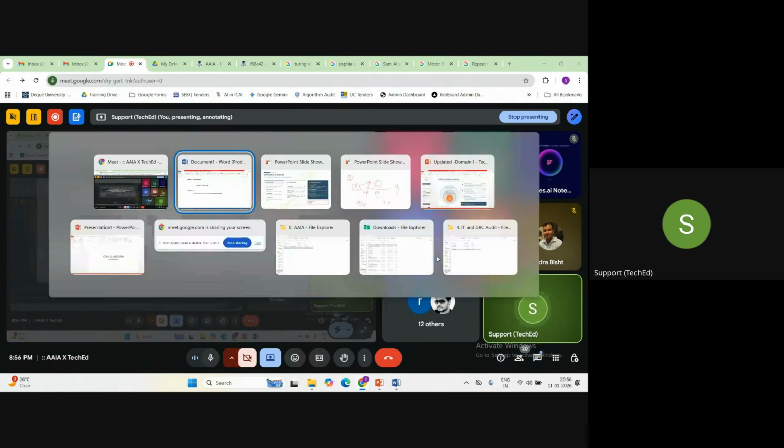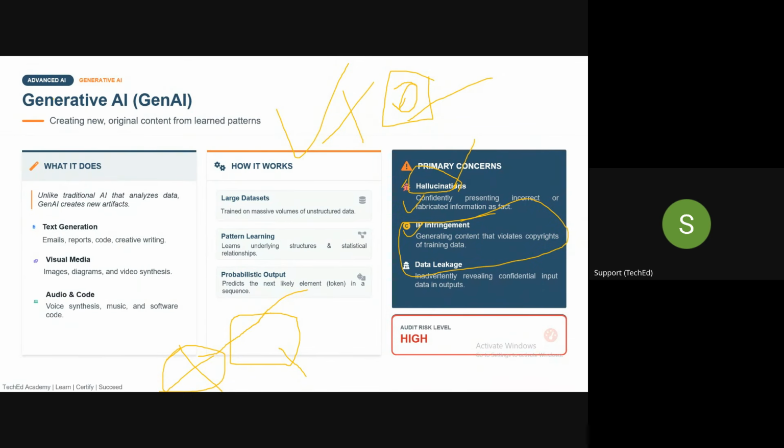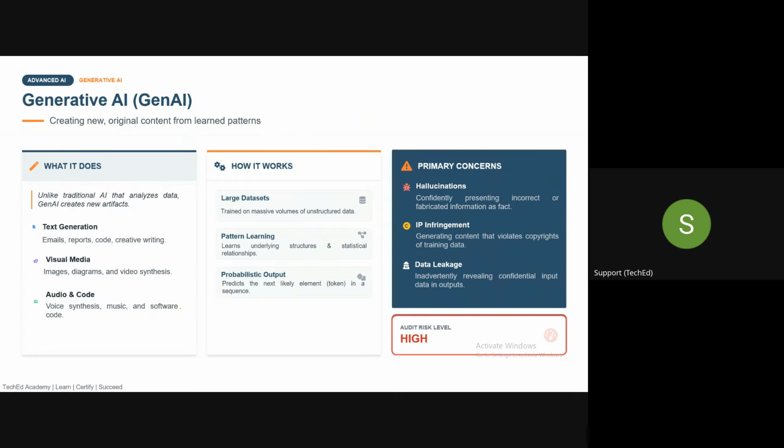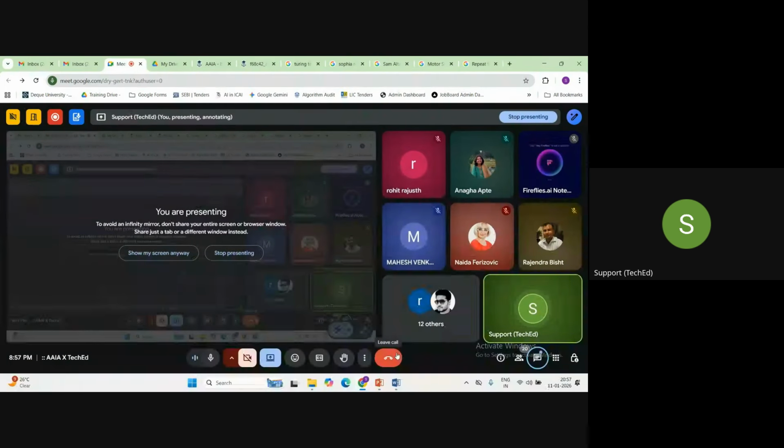But what I'm trying to tell you is that generative AI can also result in data leakages. So obviously, as an auditor, we need to ensure that appropriate controls are implemented, because there is a very high risk in the generative AI model. So we need to see what kind of controls are built into the AI system.